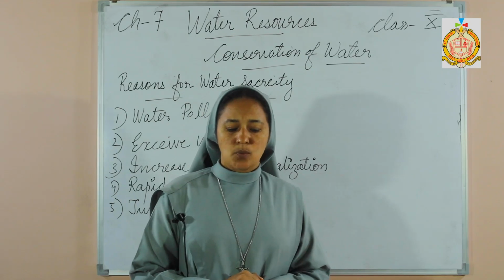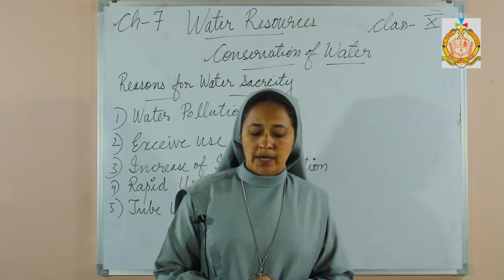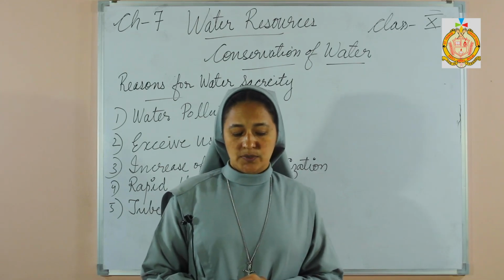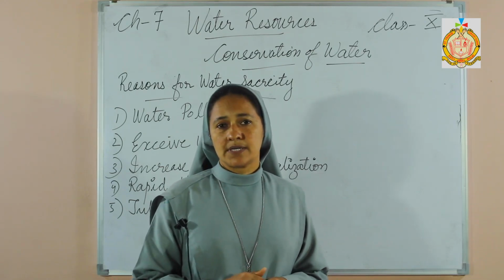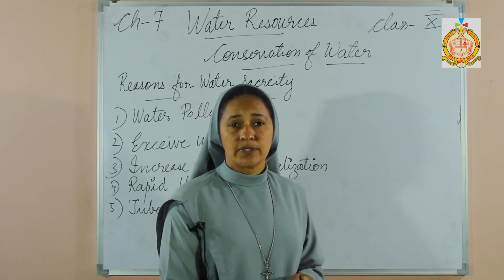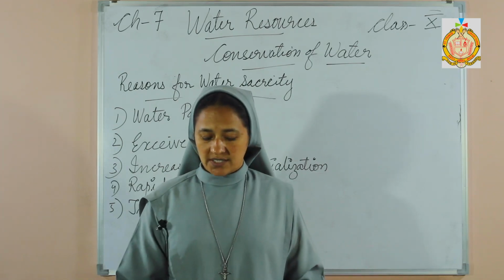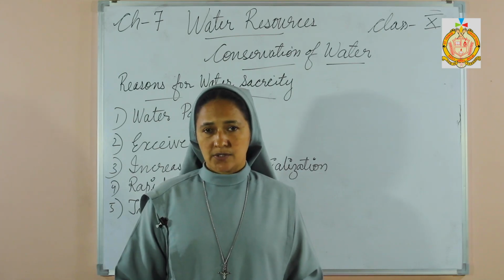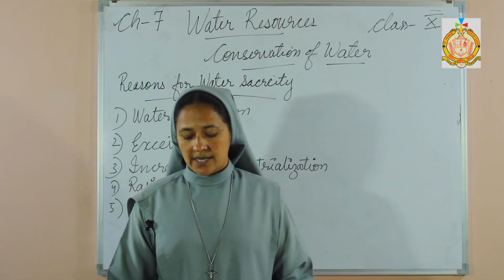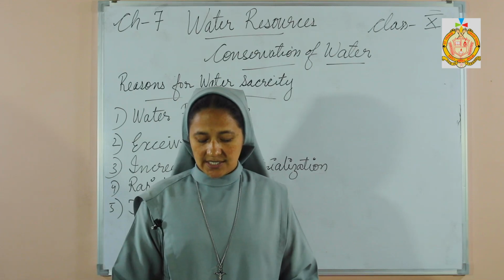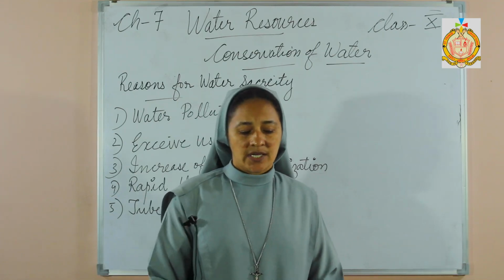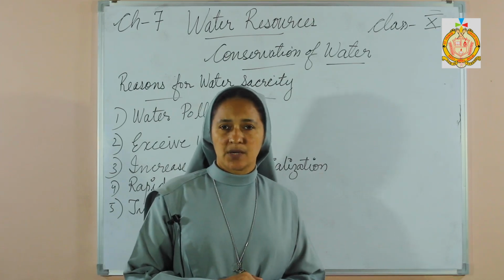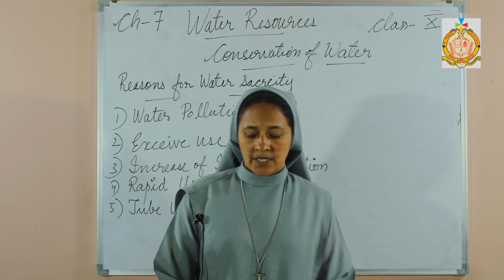Then promoting rainwater harvesting. By rainwater harvesting we can use water for different purposes. So these are the main necessary steps that we can take for water conservation. First and foremost, developing water saving technology using recycling and rainwater collection. Secondly, preventing water pollution. Next is using modern methods, and lastly, promoting rainwater harvesting.